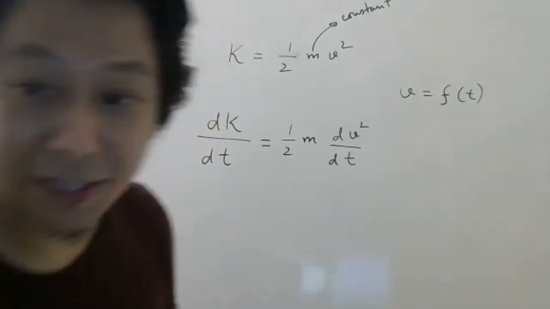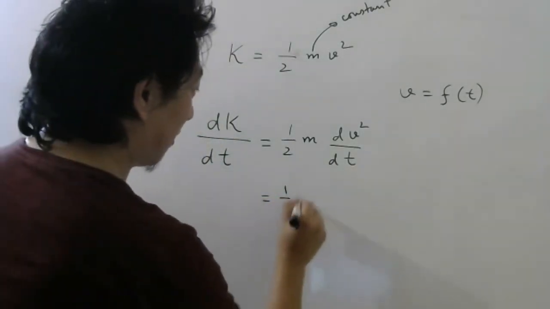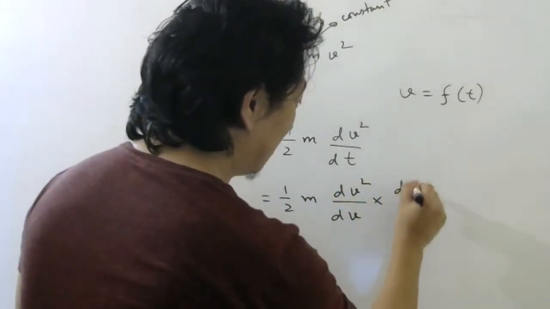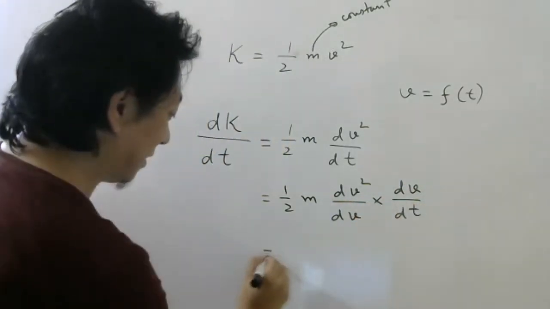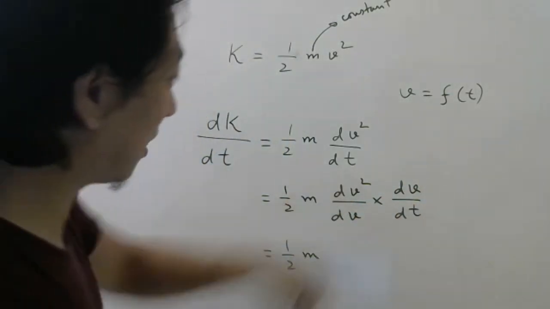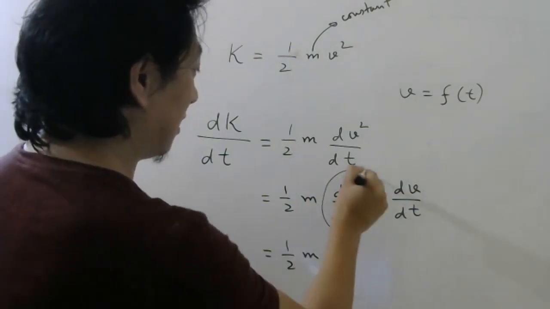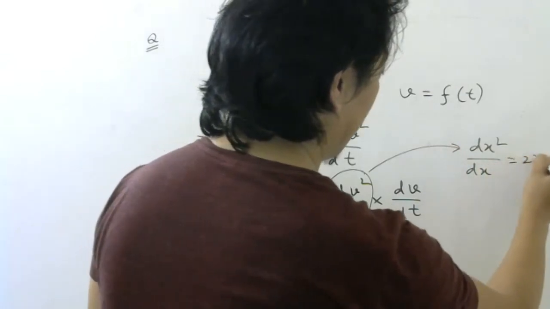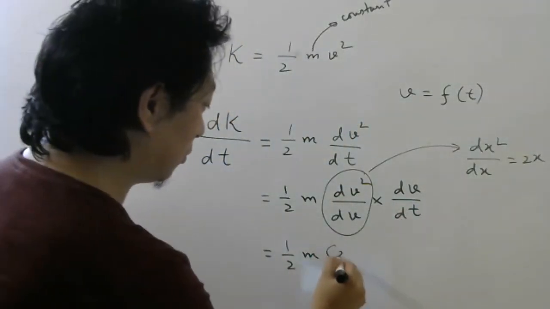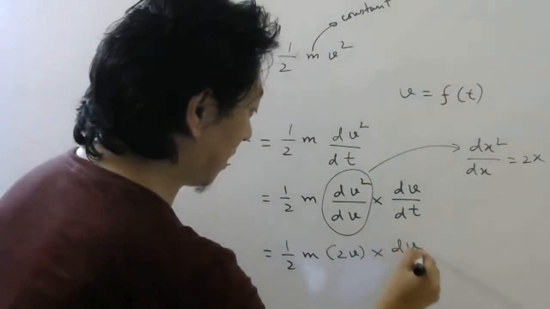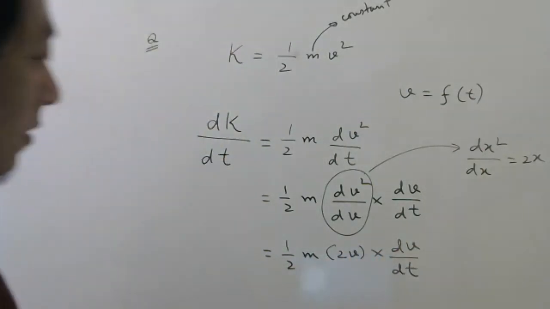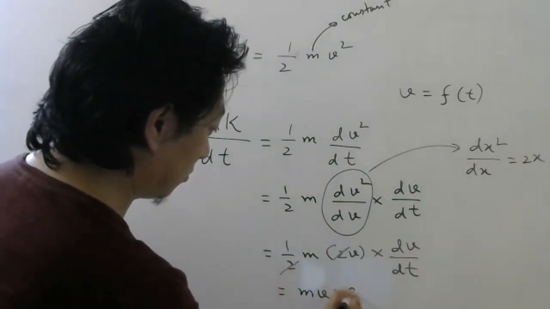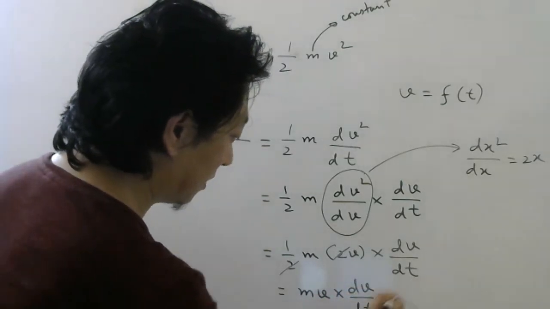So what we will do? Chain rule. Half m dv square by dv into dv by dt. And this will be half m. Now you can write. This will be same as differentiation of x square with respect to x, which is 2x. So this will be 2v into dv by dt. And this we cannot do. Okay, so 2 and 2 will cancel. So this will be mv into dv by dt. So this is what you will get.